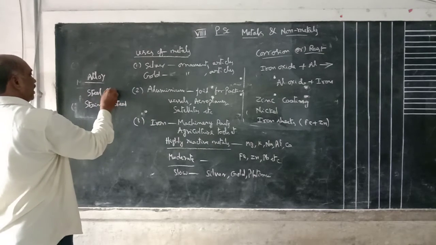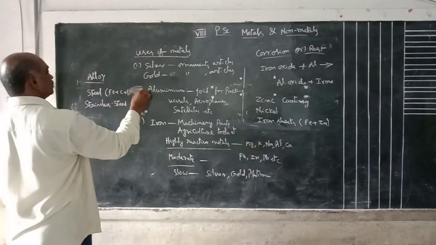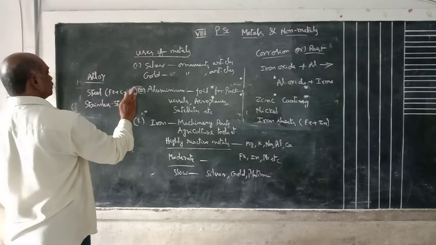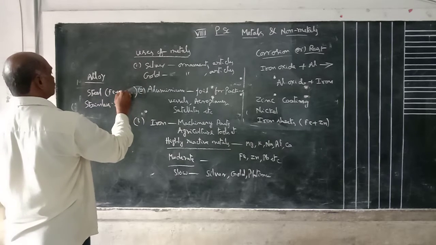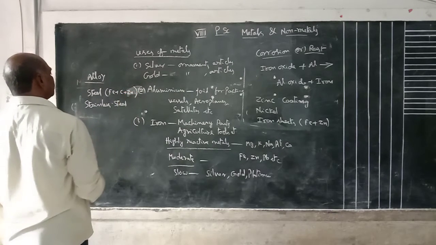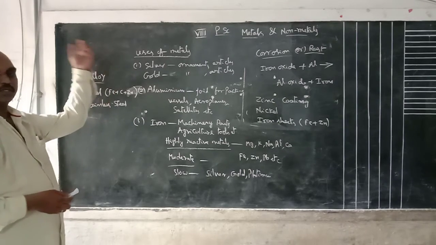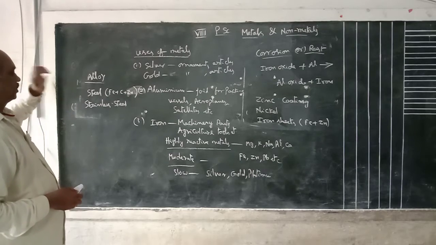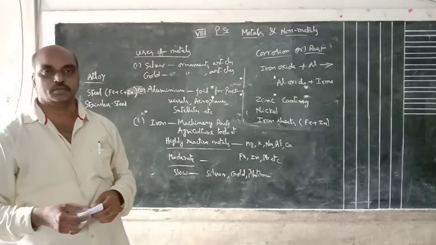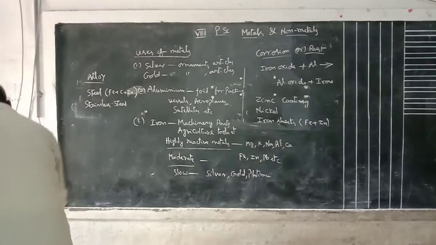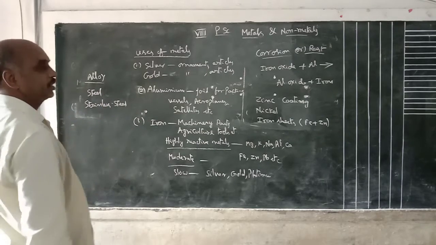Here steel means iron, carbon plus nickel, zinc. Stainless steel means iron, carbon, zinc and nickel. That means stainless steels are used in kitchen pots. Steel means steel bars. For steel bars, to prevent corrosion, you can add zinc.